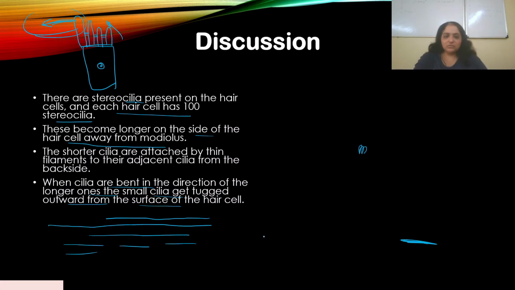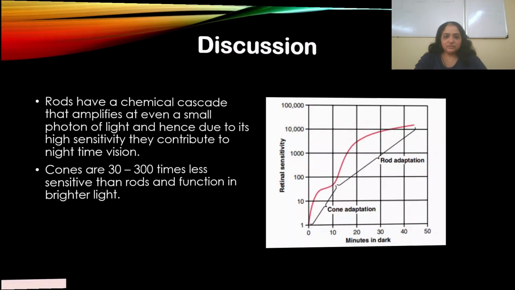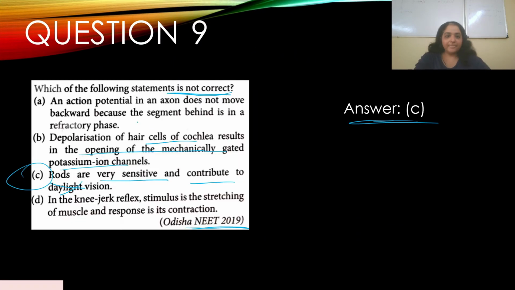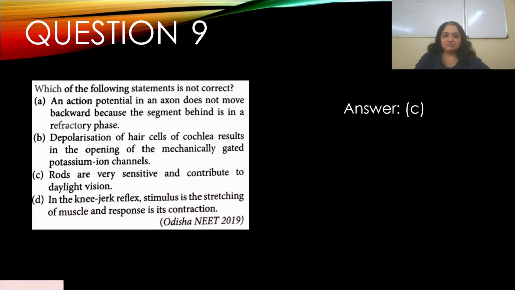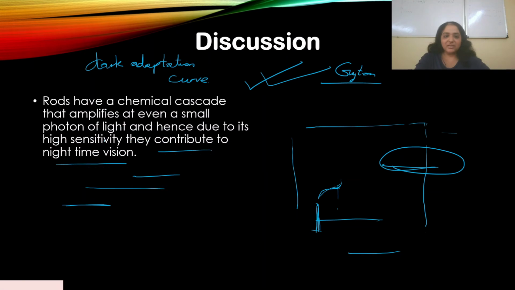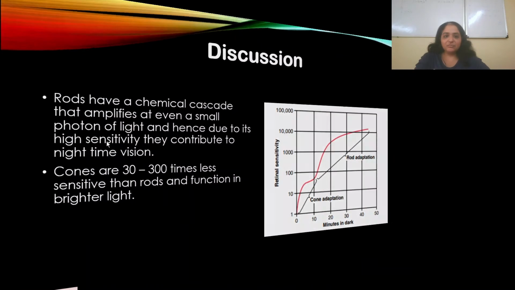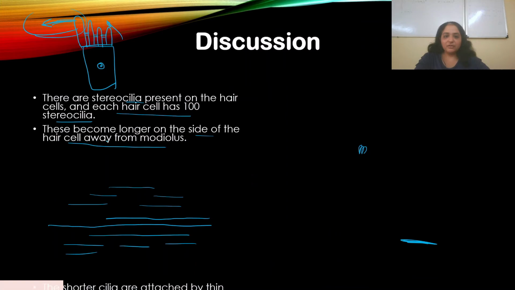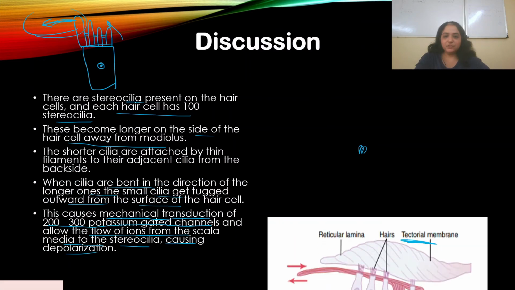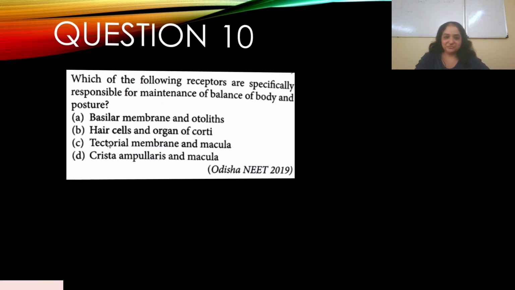Clear? So if we go back to our question, depolarization of hair cells of the cochlea results in the opening of the mechanically gated potassium ion channels. So this is a neat question, and this unfortunately is not present in NCERT, please note it down. It may be helpful for you in understanding the actual functions of the ear. Okay, we'll move on to the next question then.